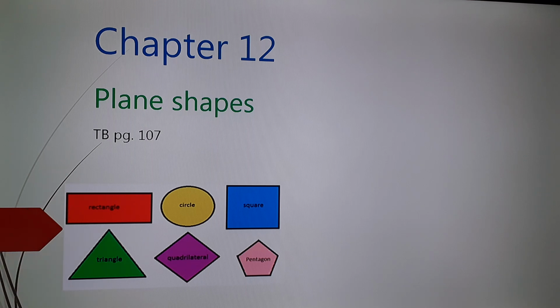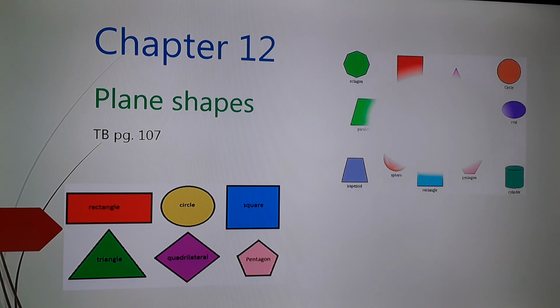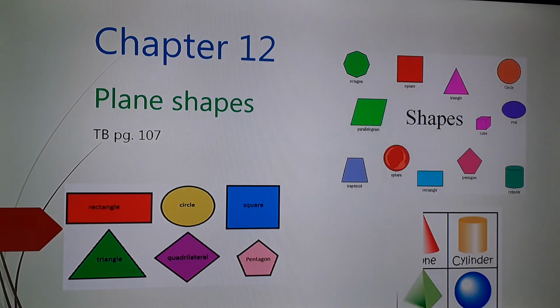Okay, so closed figure means if all sides of a polygon or if all sides of a figure are joined together, then we will call it as plane shapes. I will show you some of the examples of plane shapes.